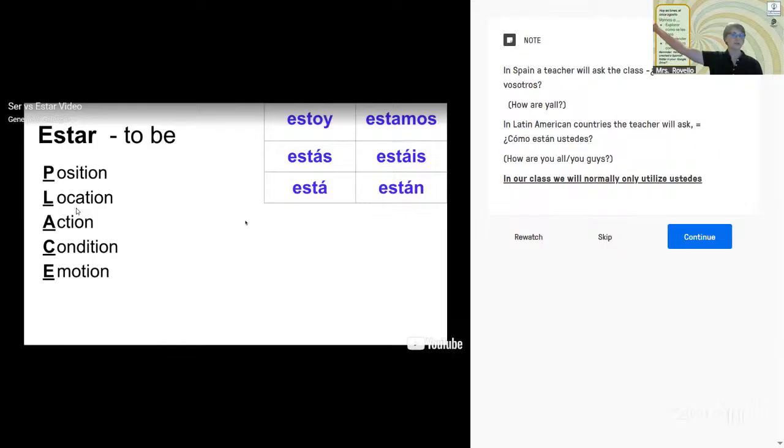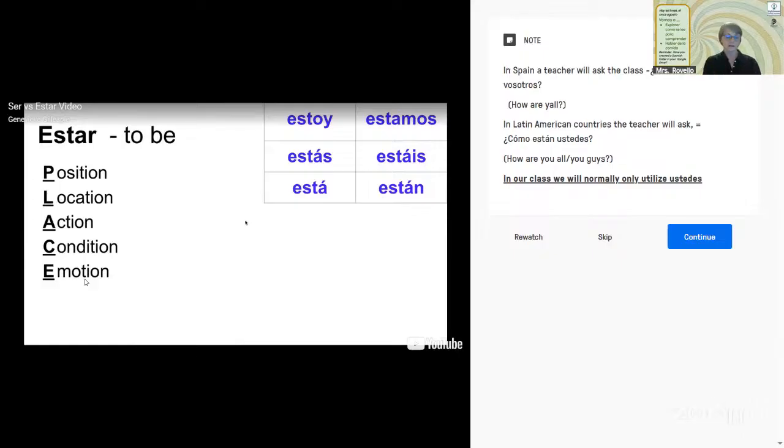That's the location of the building. Certain actions, condition and emotion, like, are we sad? Are we sick? Are we happy? Are we annoyed?